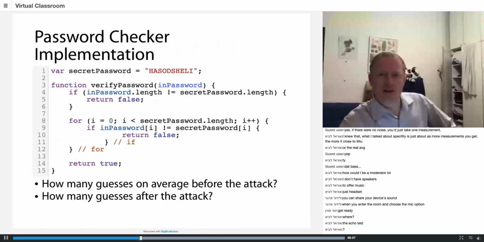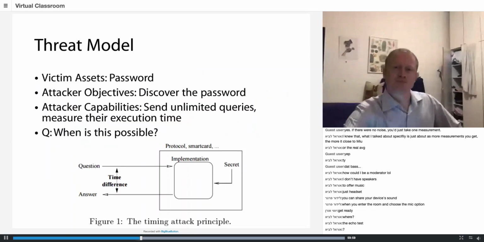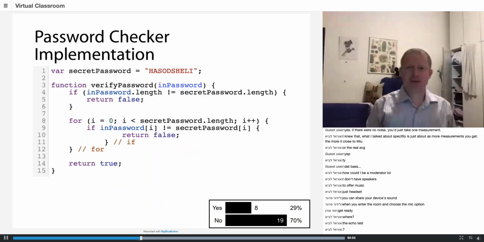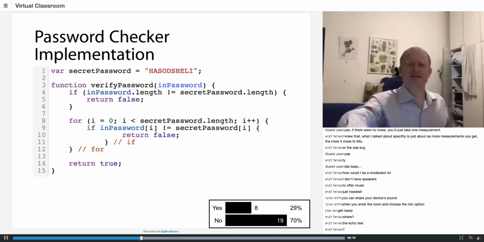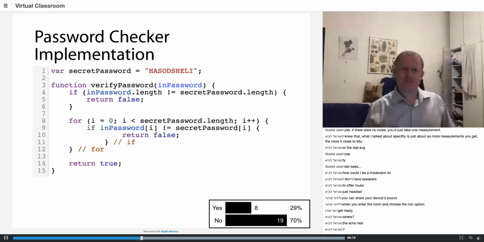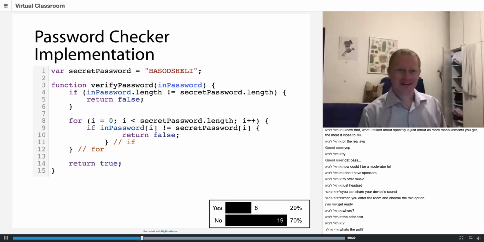So let's take a look again at the function, password checker. And now, first of all, does this function check the password correctly? Does it do its job as a password checker? Let's assume I have no implementation at all. I'm just running this in theory. Does this code do its job as a password checker?